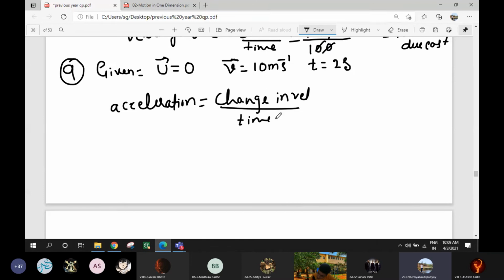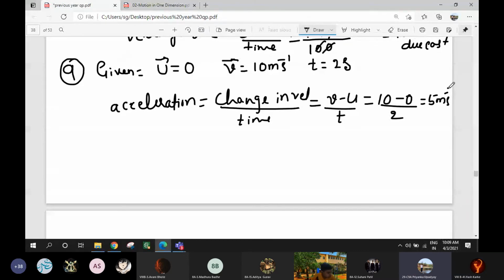What is change in velocity? It is V minus U, by T. How much is V? 10 meter per second, minus 0, divided by 2. So 10 by 2 is 5 meter per second square. Clear? Yes, miss.